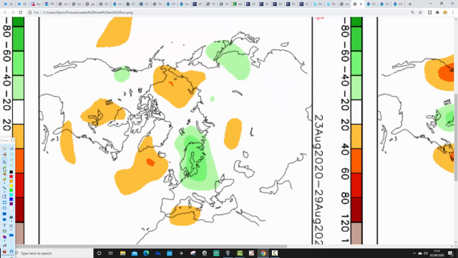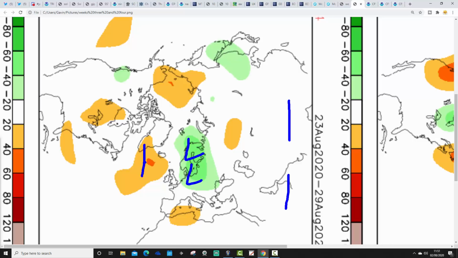And then week 4 is also looking rather cool and unsettled. This is the 23rd to 29th of August, with a trough of low pressure over Scandinavia and a ridge out towards Greenland and Iceland. That would have the wind coming in from an east or north to northeasterly direction. Could be rather cool and showery with that.